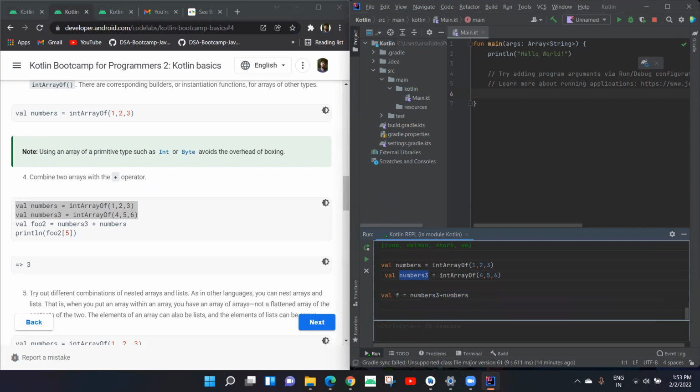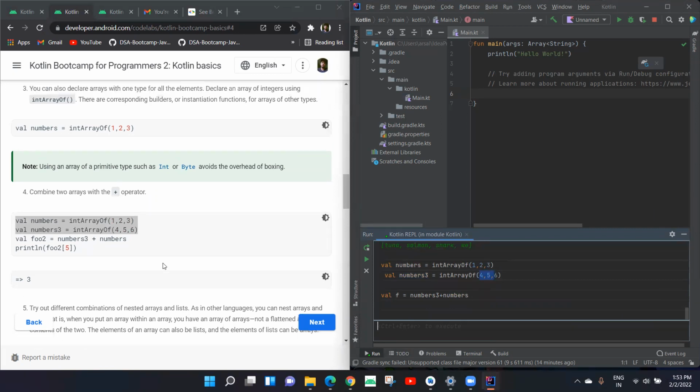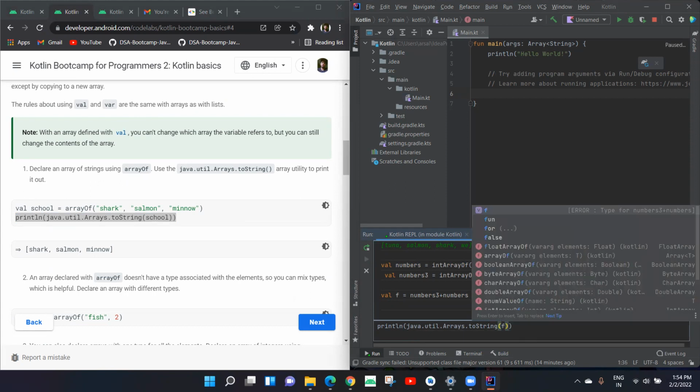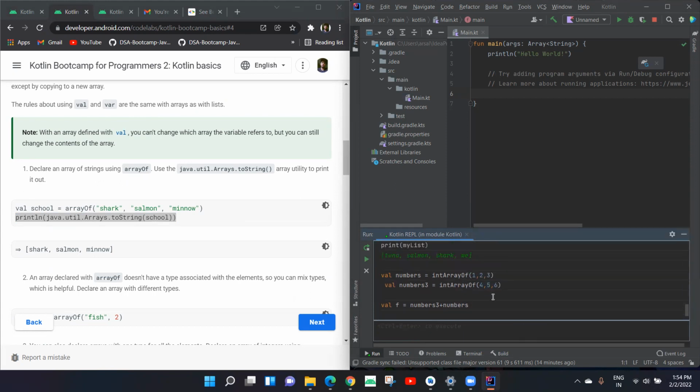Here you can see what the array would be if I try to print it. We took 4 5 6, 3 elements from here, and then we added them to 3 elements from here, and we stored it into a new array named f.